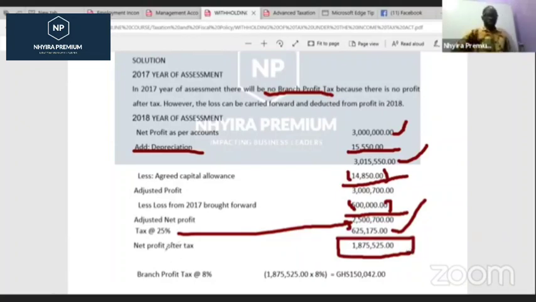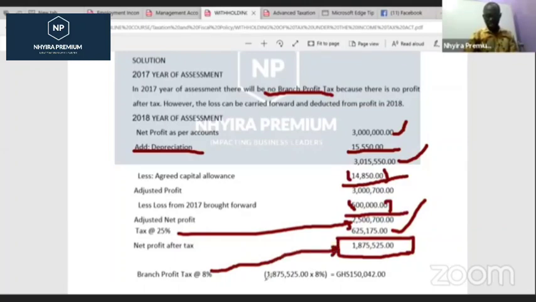Are you getting the concept? Net profit after tax, 1,875,525 Ghana cedis. So on this net profit, which is the branch profit after tax, we will now charge a withholding tax of 8%. Are you getting the concept? We will now charge a withholding tax of 8%. So we take 8% of that particular figure that we had here, which is the profit for the year.